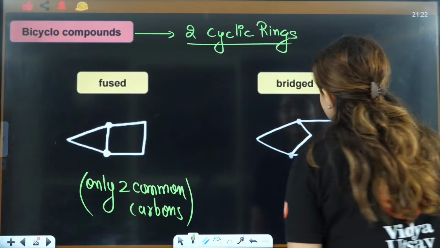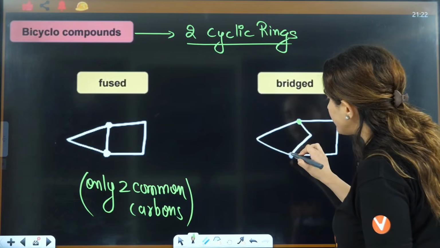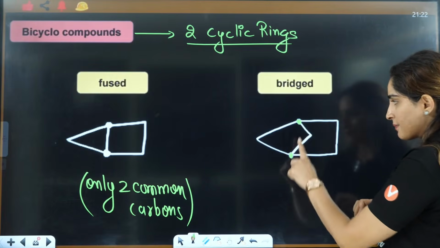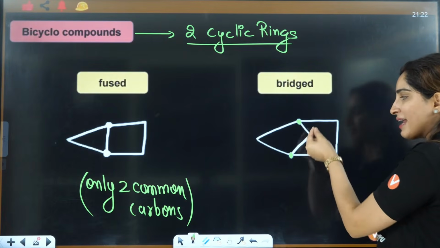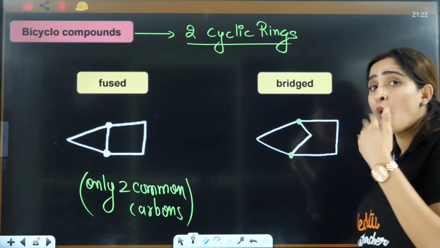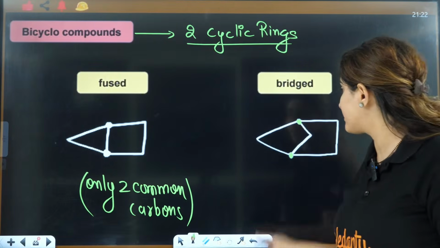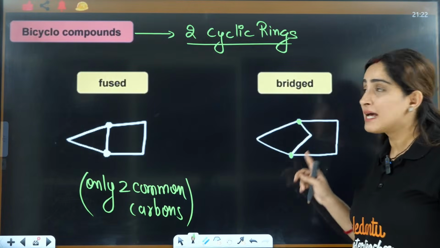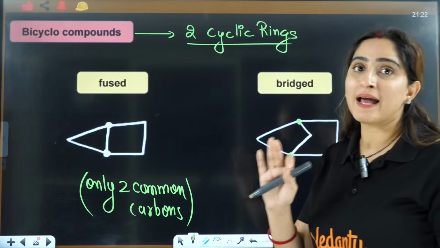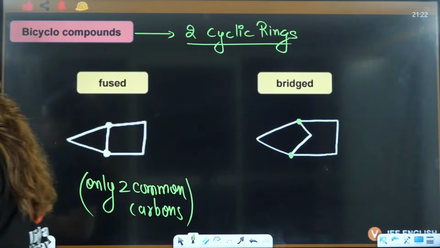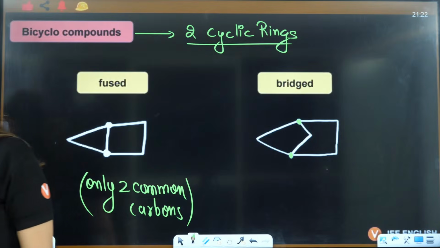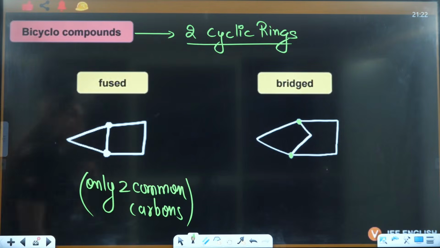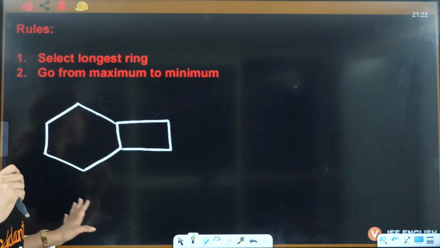Bridged bicyclo is when, apart from these two common carbons, you will have one extra, two extra, so more than two carbons will be there. That is called bridged bicyclo, okay? Now, let's talk about this.